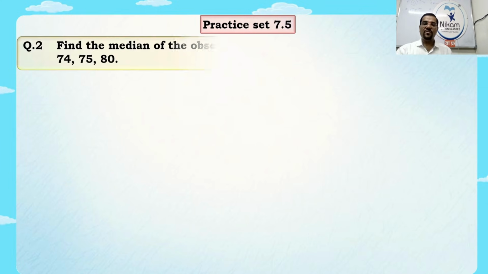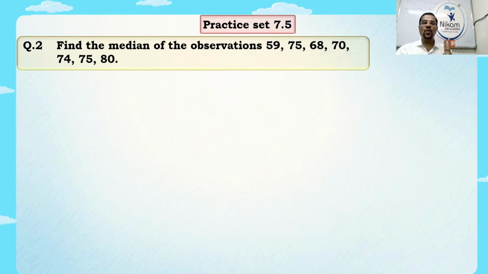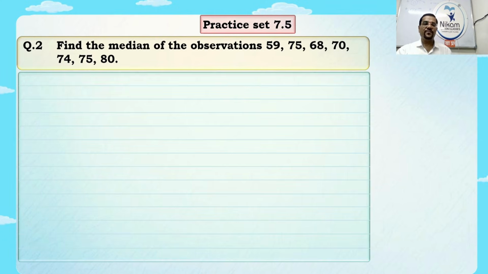Let's go to the practice set. Okay, so practice set 7.5, question number 2. Find the median of the observations 59, 75, 68, 70, 74, 75 and 80.